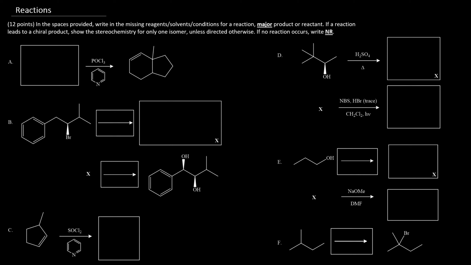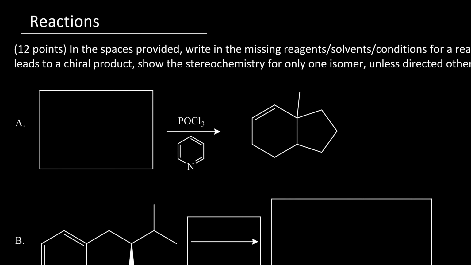All the reactions here involved alkenes, alkanes in terms of radical substitution, alcohols, elimination, and substitution reactions. So with question A, we're given this bicyclic compound which has an alkene, and the reagent that's used is phosphorus oxychloride in pyridine. We know that POCl3 is a dehydrating agent, which means it takes our substrate and dehydrates it